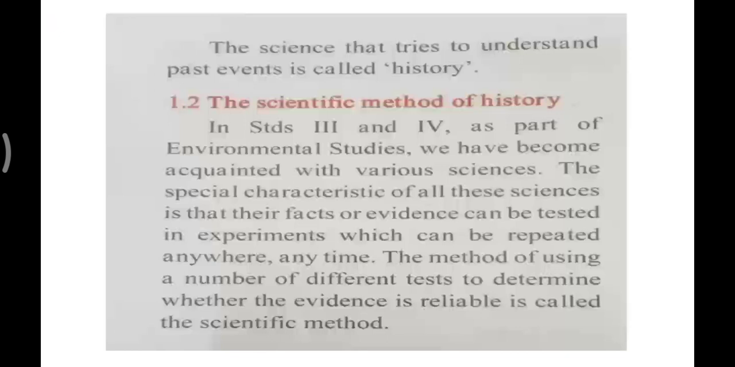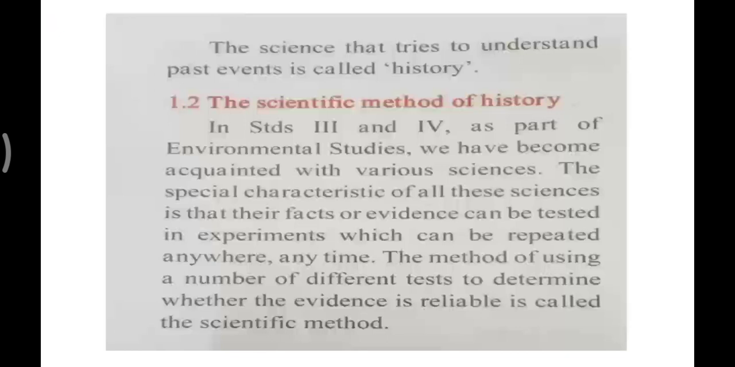Okay? Now, in standard 3 and 4, as part of environmental studies, we have become acquainted with various sciences. The special characteristic of all these sciences is that their facts or evidence can be tested in experiments, which can be repeated anywhere, anytime. The method of using a number of different tests to determine whether the evidence is reliable is called the scientific method. So, have you understood the meaning of this paragraph?